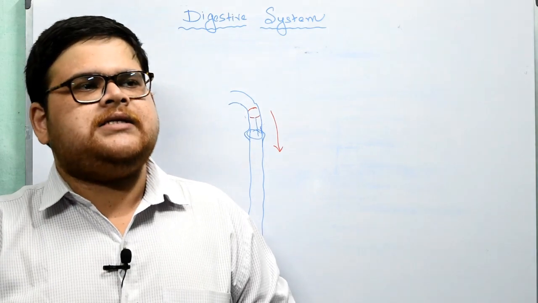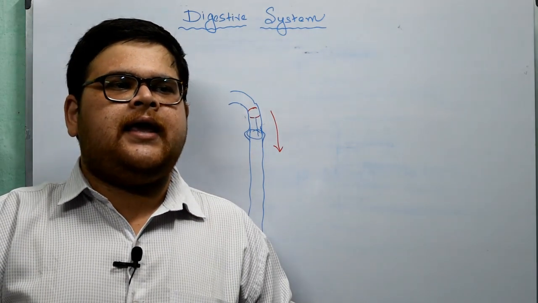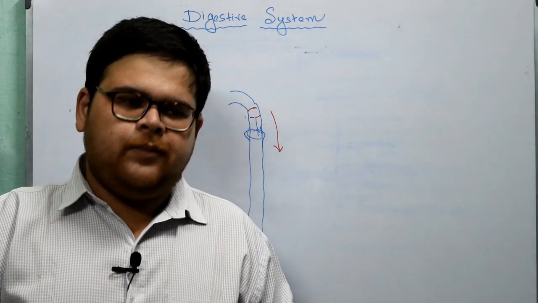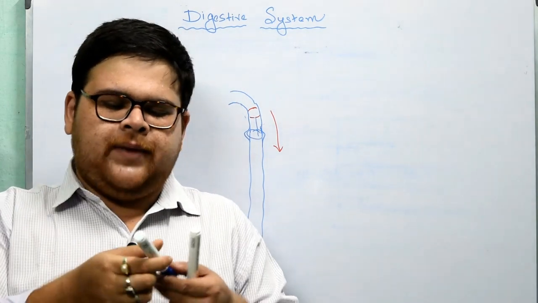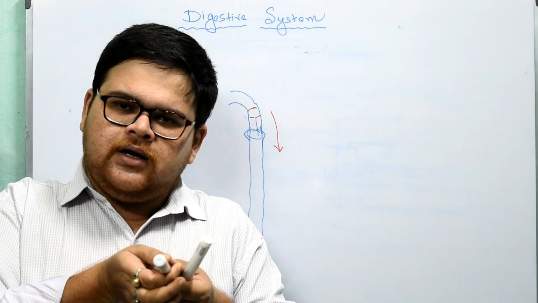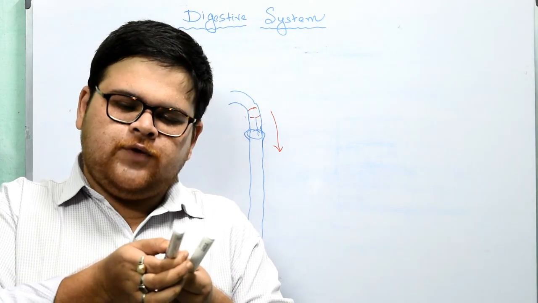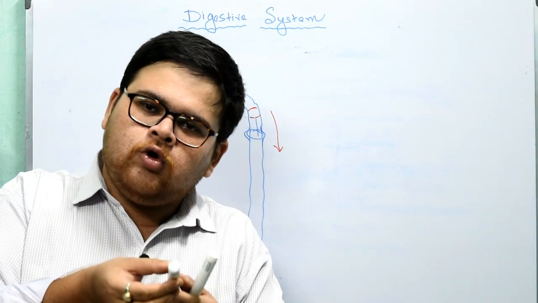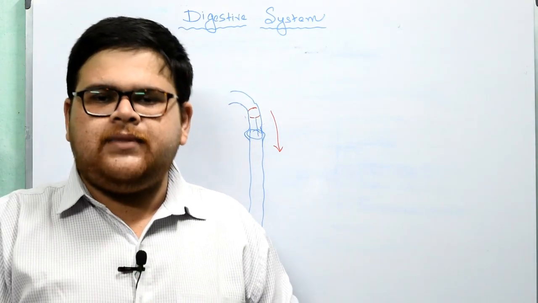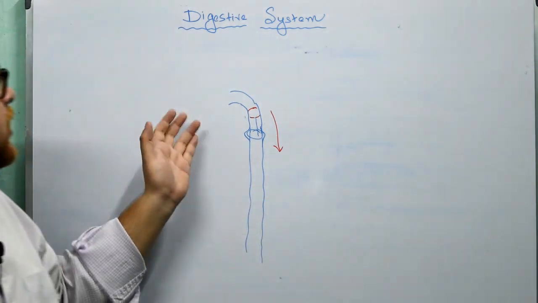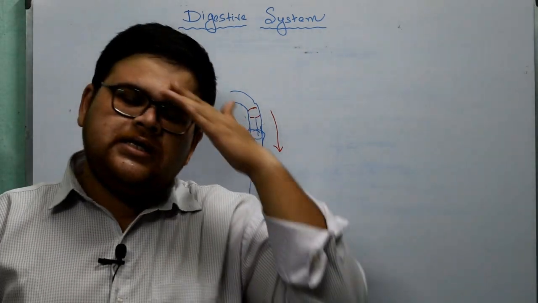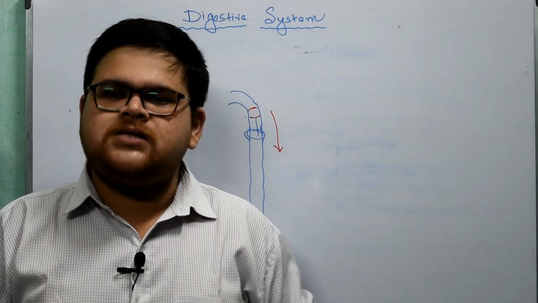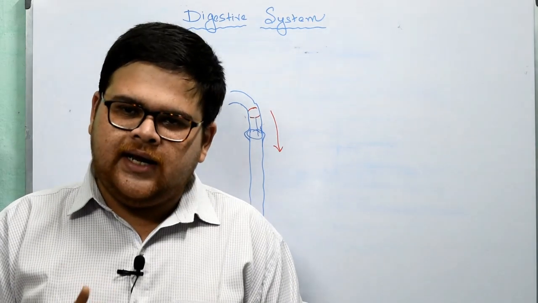Okay, another example you can take: if you take a particular pipe and put a small stone of the same diameter inside the pipe, what will happen? You will push it from here so that the food particles go to the other side. The same force is given by the muscle of our esophagus, and this process is known as peristalsis. Is it clear?